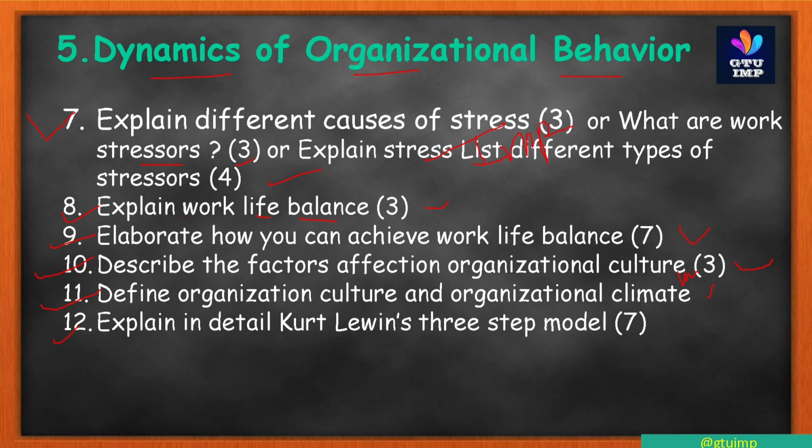12 is, explain in detail Kurt Lewin's 3-step model. This is the most important question. Don't forget this question, because it's the most important one asked for 7 marks. So it's a very important thing in your examination. Okay, so these types of questions are asked.